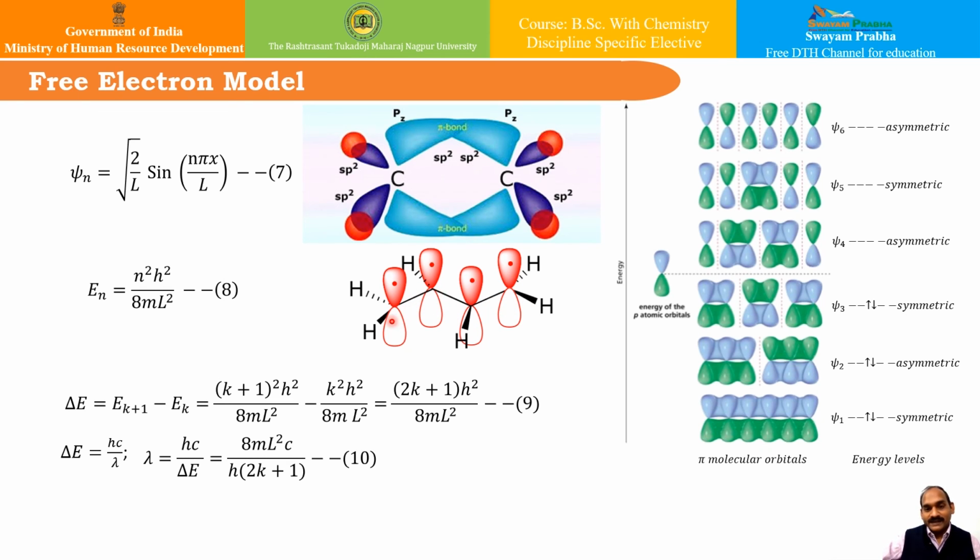Now if you look at it, this is inside the plane, this is outside the plane. So basically what I mean by this is, if you consider the two end carbon atoms, this would mean that the wave function is 0 at these particular carbon atoms. What I mean is, if you try to find out the distance, we have to take the wave function which goes to 0 at the boundaries.